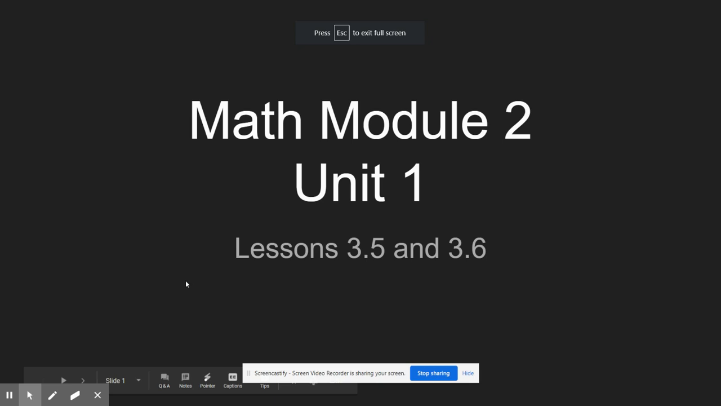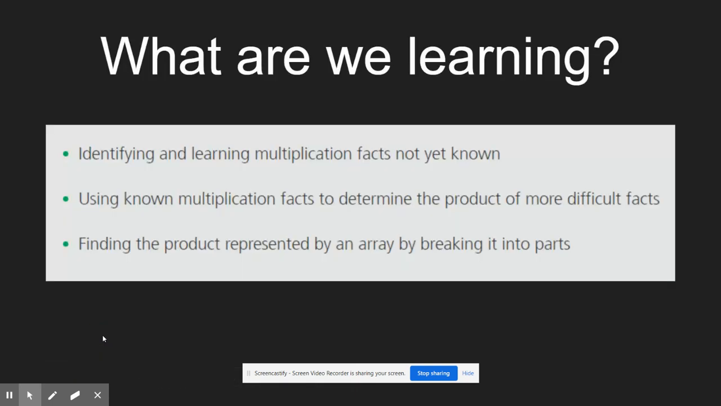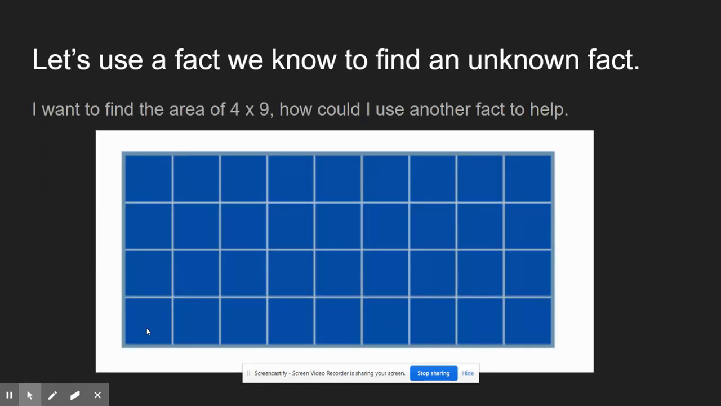Hi, third grade. This lesson is on MIU 2, Unit 1 lessons 3.5 and 3.6. Let's talk about what we're learning. We are identifying and learning multiplication facts not yet known. We're using known multiplication facts to determine the product of more difficult facts. And we're going to be finding the product represented by an array by breaking it into its parts.